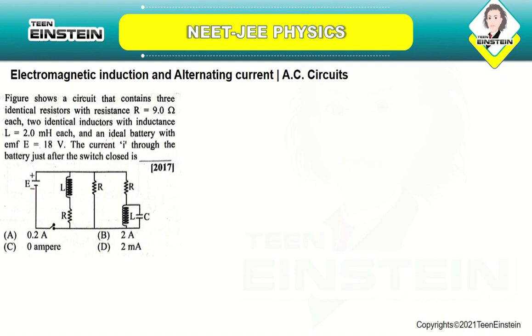The current I through the battery just after the switch is closed is? So here the pure capacitor does not allow direct current and pure inductor has no effect on direct current. So at t equal to 0 there will be no effect of direct current, and you are having a circuit like this.